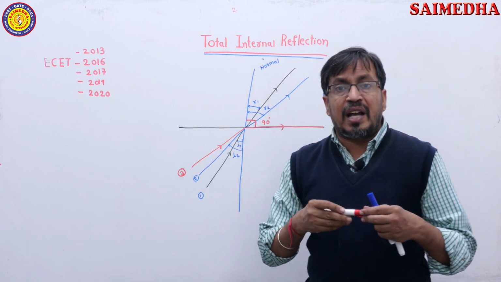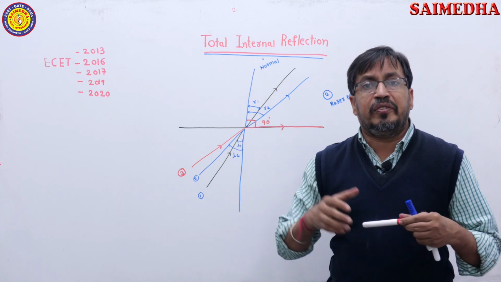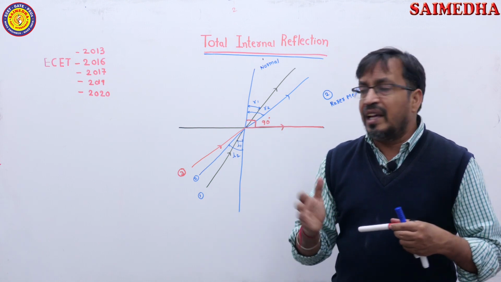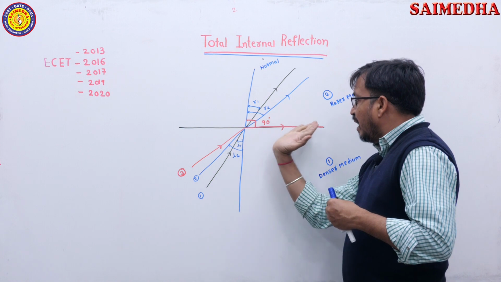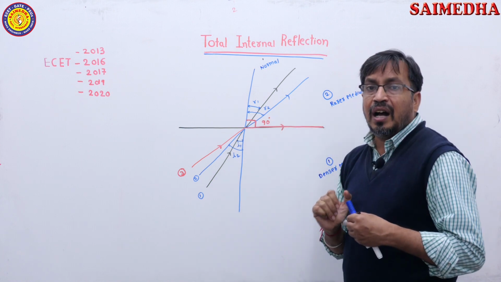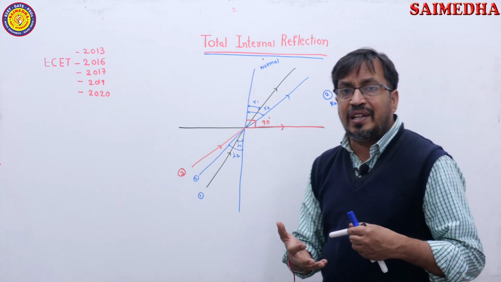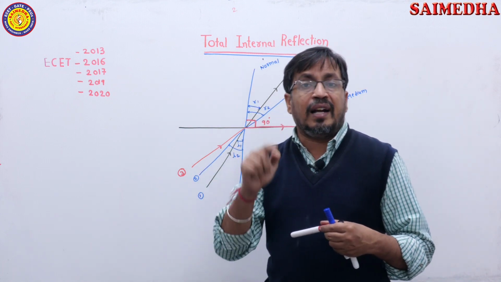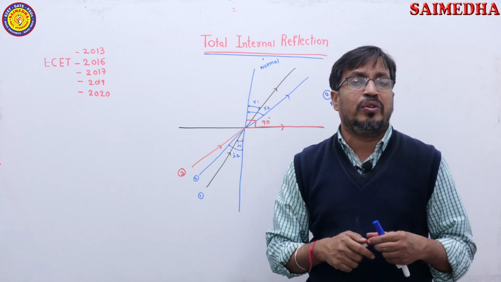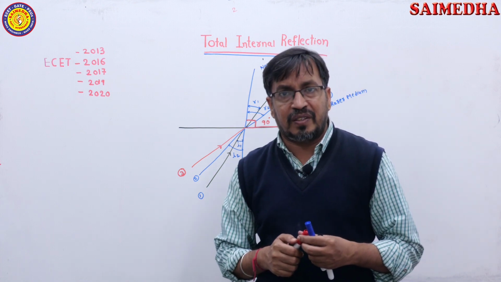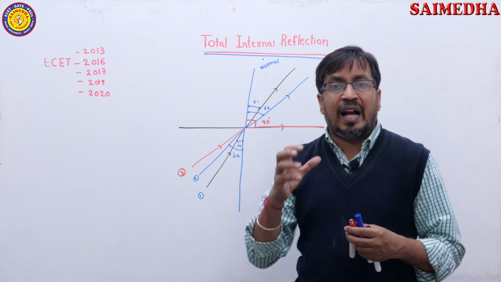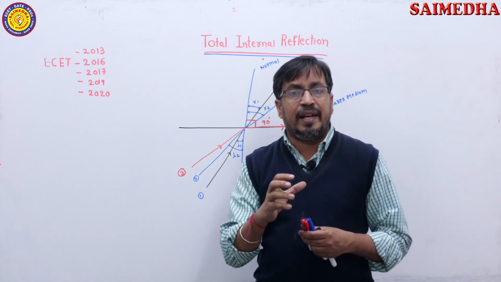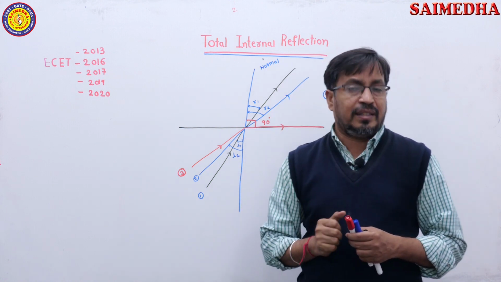So, at which angle of incidence the refracted ray travels along the plane of incidence, or at which angle of incidence the angle of refraction becomes 90 degrees, that angle of incidence is known as the critical angle. The name of that angle of incidence is critical angle.